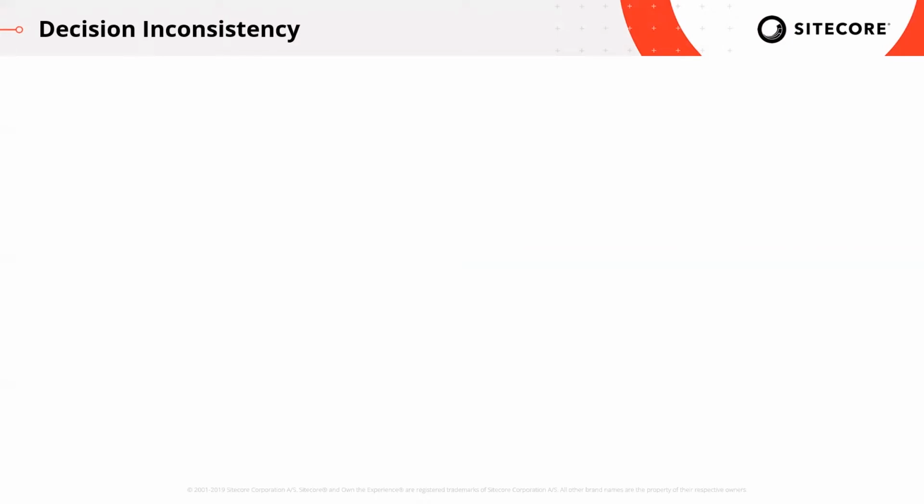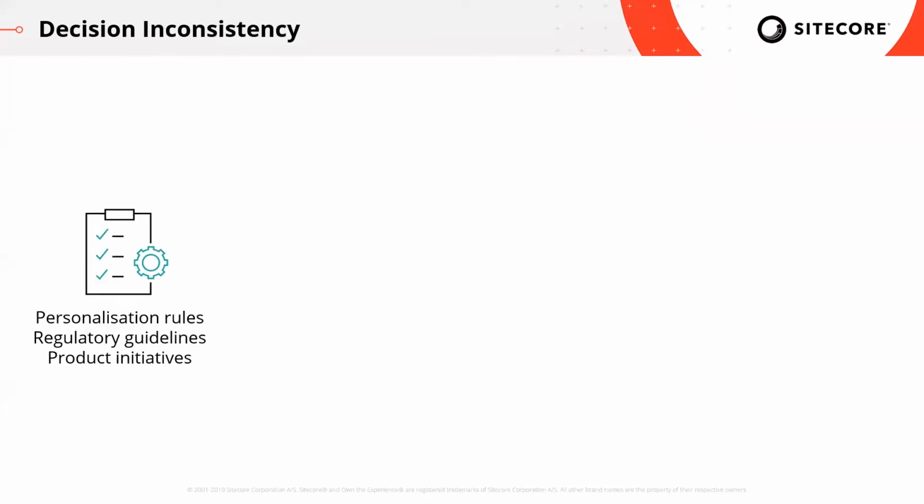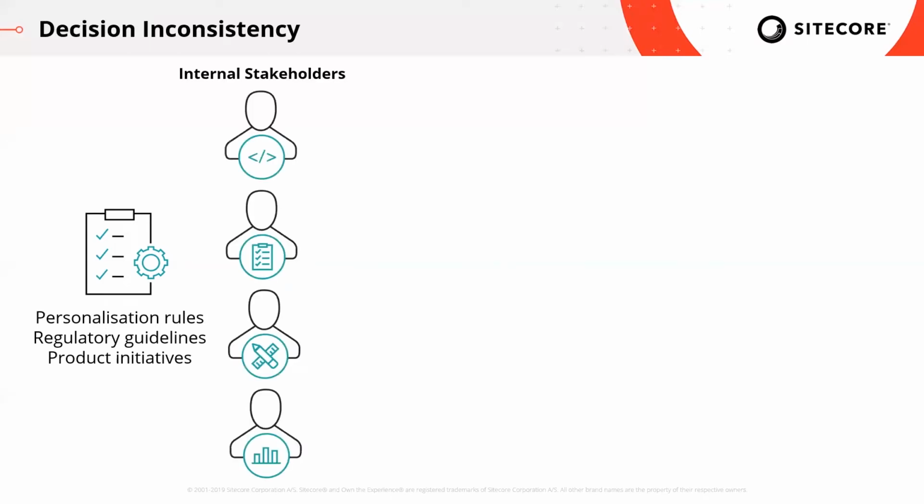Let's quickly look at how inconsistency can occur if we do not consider how we are managing decisions. Business initiatives often start with conceptual rules or guidelines. To make these concepts a reality, many internal stakeholders need to collaborate. These teams must interpret the rules and regulations and ideas and ensure they are communicated to the customer in the appropriate way, regardless of how the customers choose to interact.